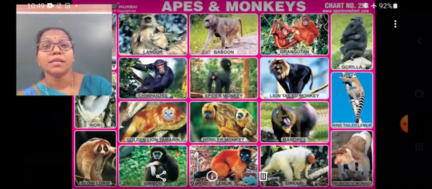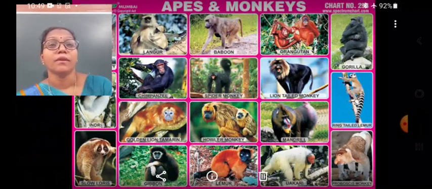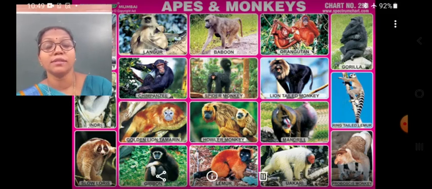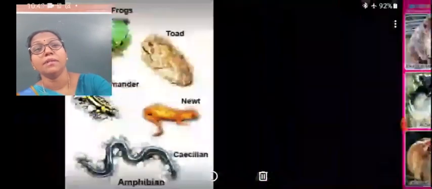The animals that spend most of their time on the trees are called arboreal animals. For example, monkeys, gorillas, chimpanzees, squirrels, sloths and lemurs are examples of arboreal animals.